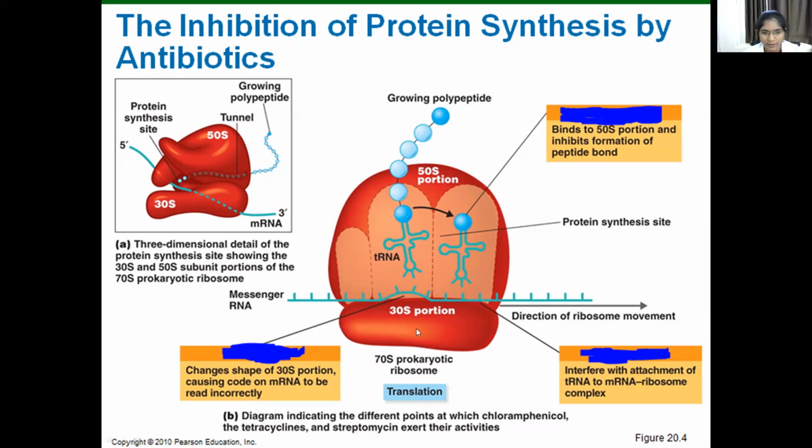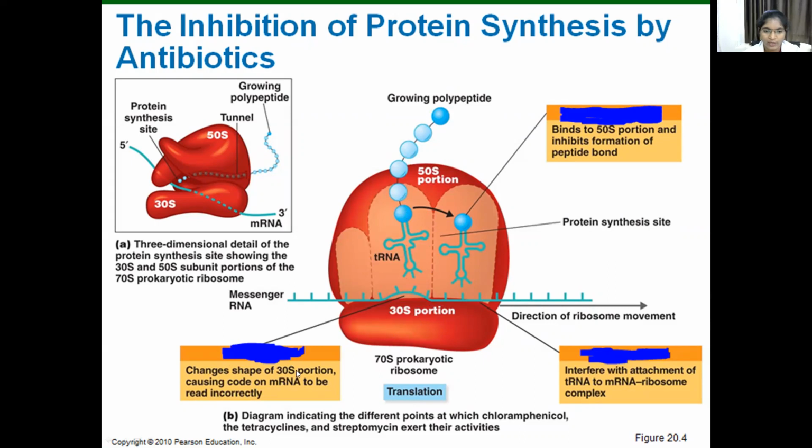It carries amino acids to the ribosome. Tetracycline binds to the 30S ribosomal subunit and prevents the tRNA from binding. So the tRNA cannot carry amino acids to the mRNA, and it inhibits protein synthesis.